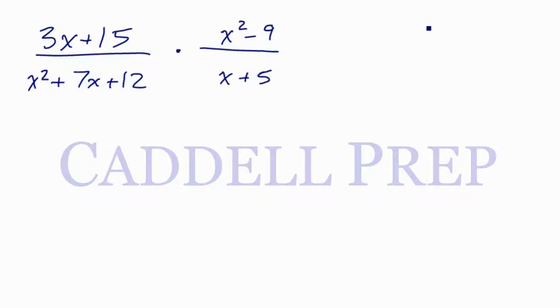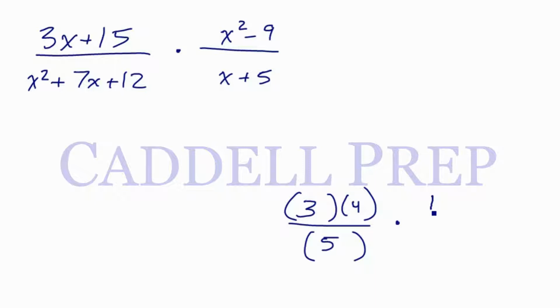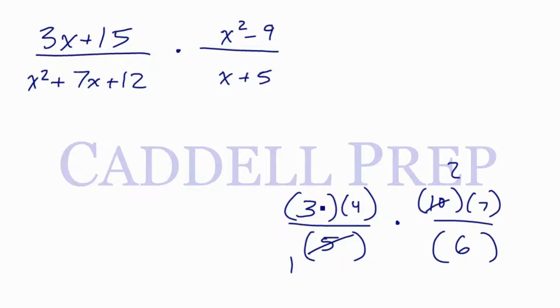For example, if we had 3 times 4 over 5 times 10 times 7 over 6, we can cross cancel because everything is multiplied. This will be a 1, this will be a 2, this will be a 1, this will be a 2, 1, and 2.